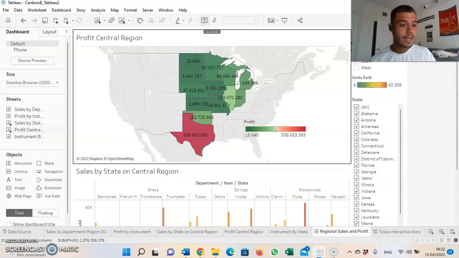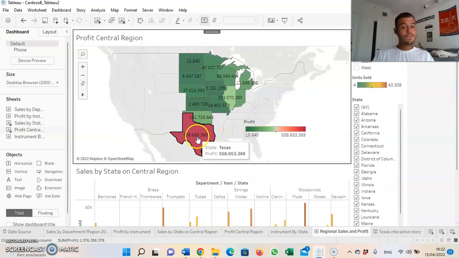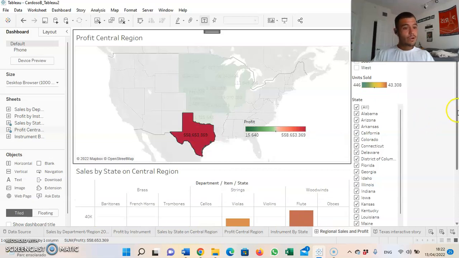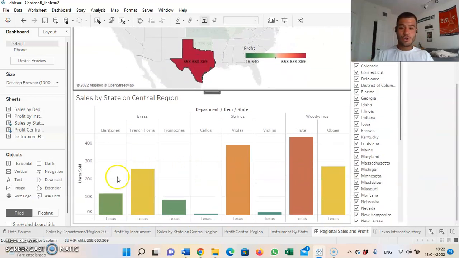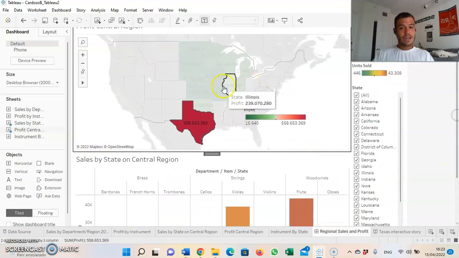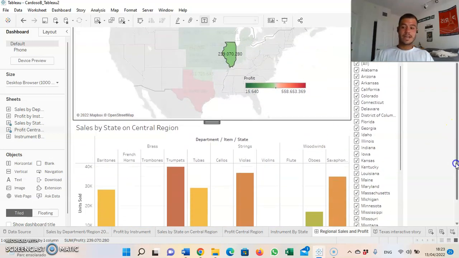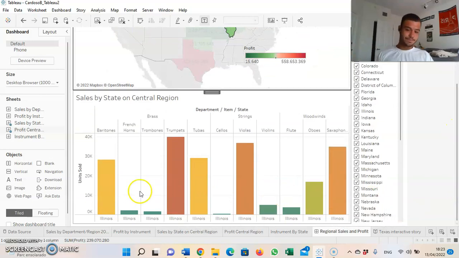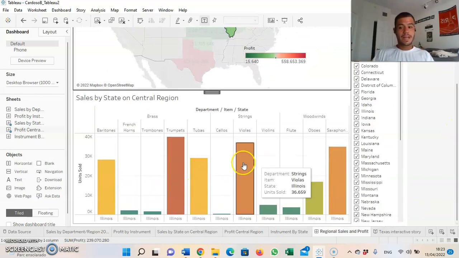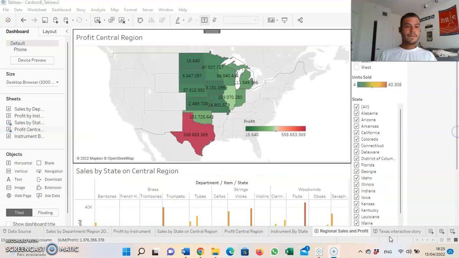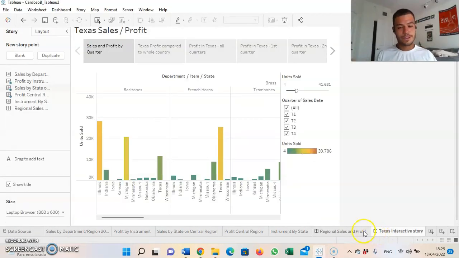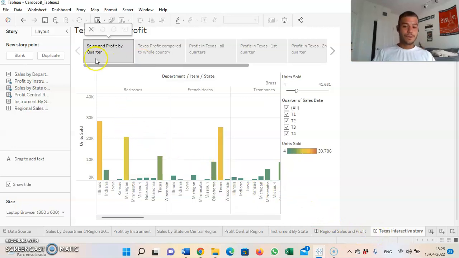Well, now let's go to my interactive dashboard. Here, in these two panes, it shows my data. If you click on Texas, it'll automatically update and show the number of sales made in Texas. Well, if you click on Illinois, it's going to update and again show you the updated number for each. And now let's go to the final part of my Tableau project. Let's talk about my story.